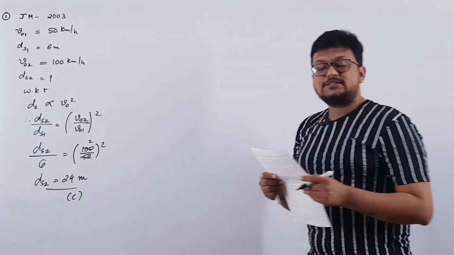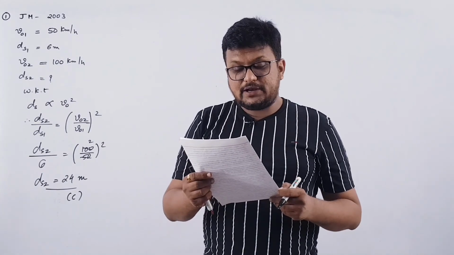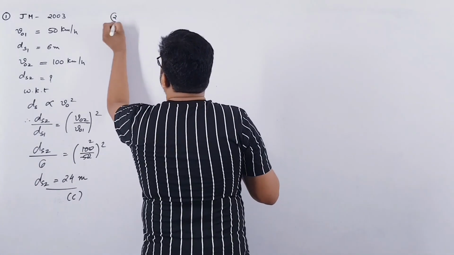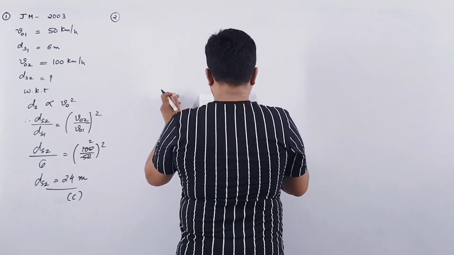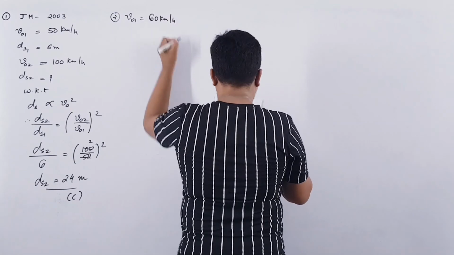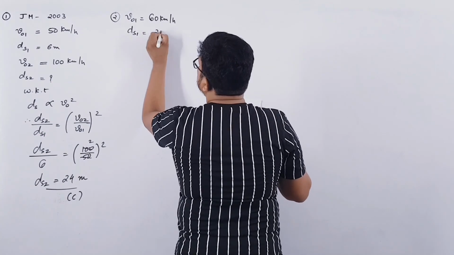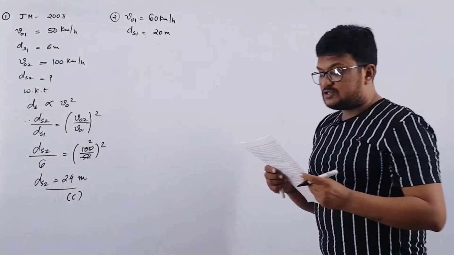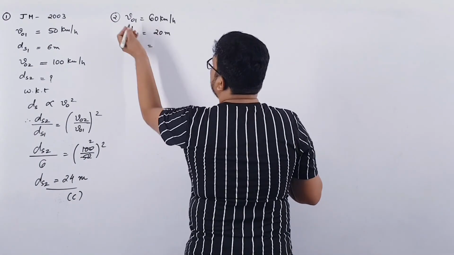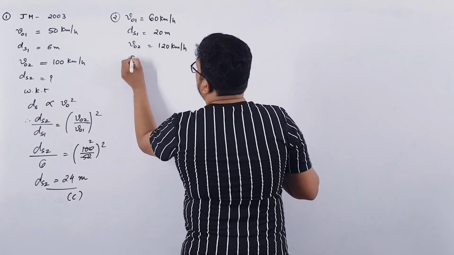Clear? Second one. An automobile traveling with a speed of 60 km per hour can brake to stop within a distance of 20 meter. Same example. Here V01 is given as 60 km per hour, and the stopping distance 1 is given as 20 meter. If the car is going twice as fast, that means V02 is twice of V01, so 60 into 2 is 120 km per hour. What will be its stopping distance?